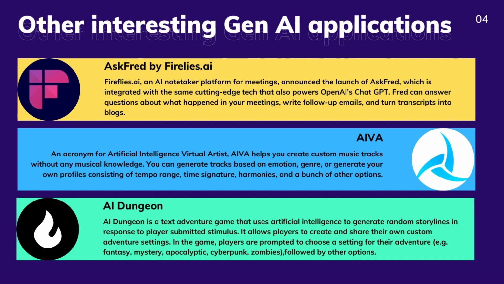If you are a music lover like me, Aiva is your go-to. It helps you create custom music tracks based on your mood, emotion, genre, and provides a bunch of other options. Finally, if you are into gaming, try creating your own zombie race story using AI Dungeon. The animations are insanely cool.